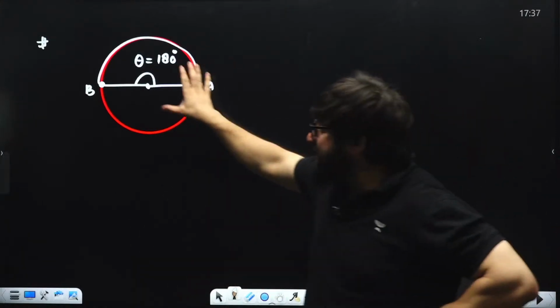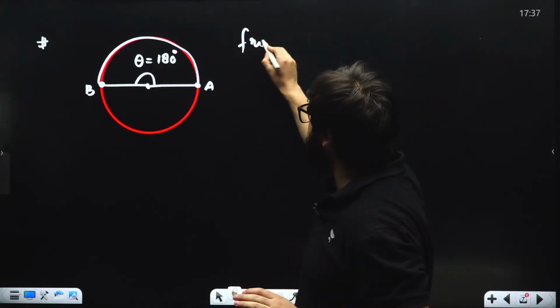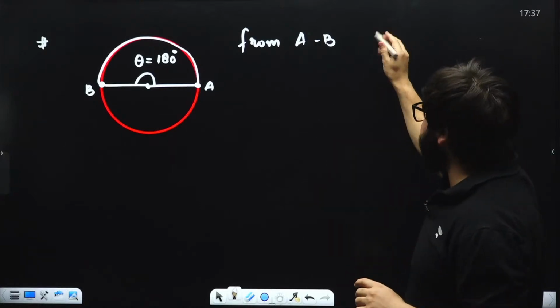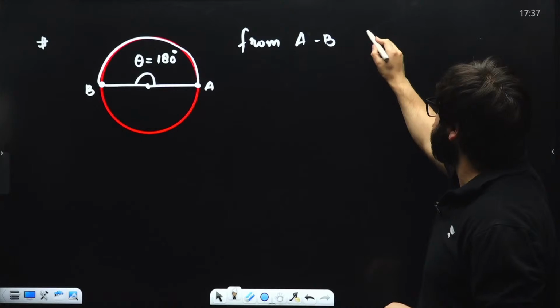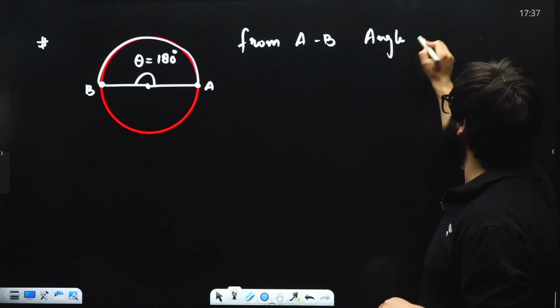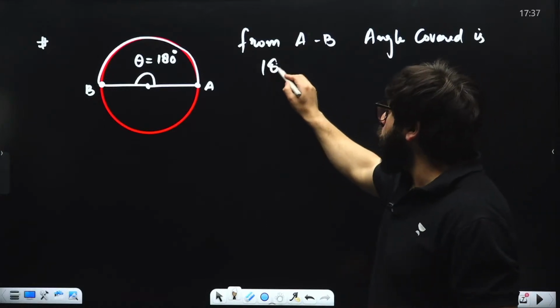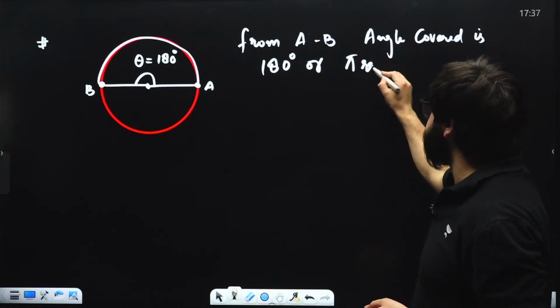So from A to B, the angle covered is 180 degrees, or you say pi radians.